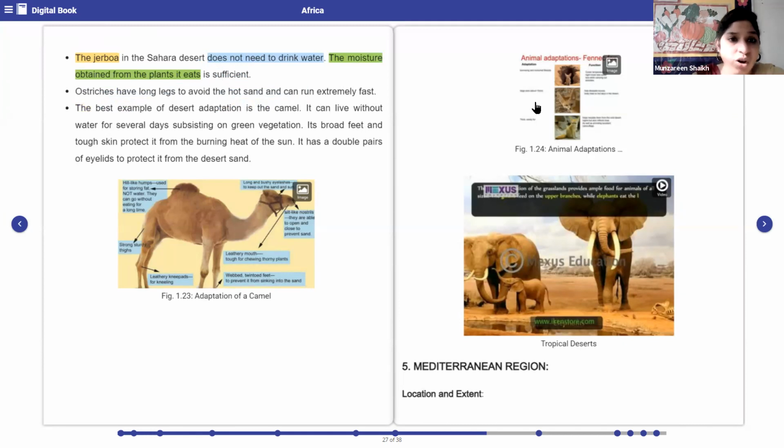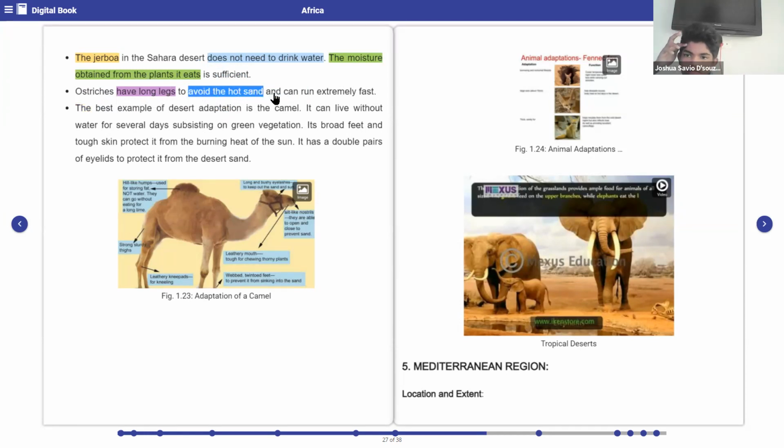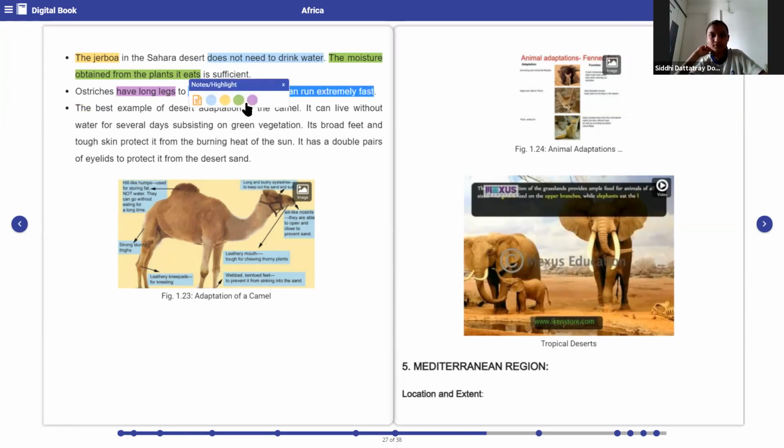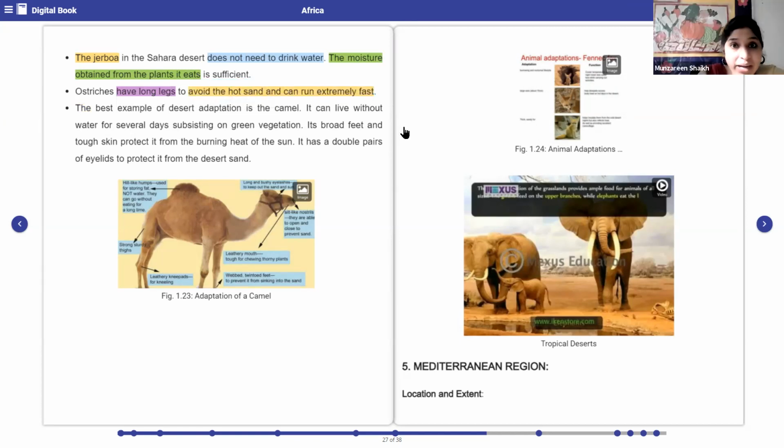Next is the ostrich. What does the ostrich do? Ostriches usually have long legs. Why do they have long legs? So that they can avoid the hot sand and run extremely fast. See how animals are also made based upon the climate in which they are surviving. Just because an ostrich has long legs, it can avoid the hot sand. Otherwise, if it did not have long legs, what would have happened to the ostrich?